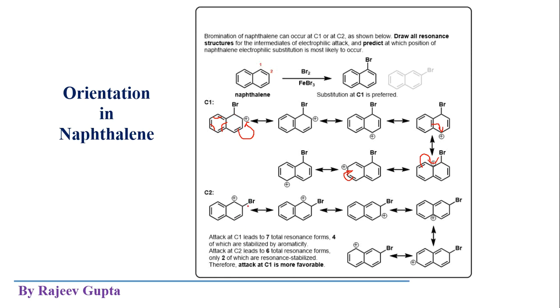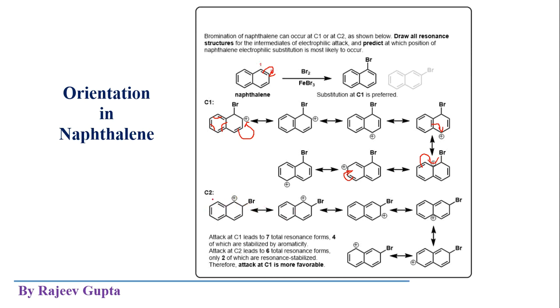But in case of C2 addition, we are getting only 6 resonating structures. See how we do the movement of these electrons. Just move these electrons to this side on carbon number 2, and we get this additive product, addition of bromine, and positive charge created on carbon number 1. Now we can show the movement.